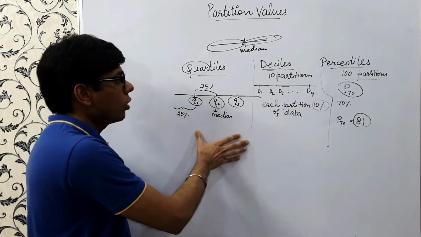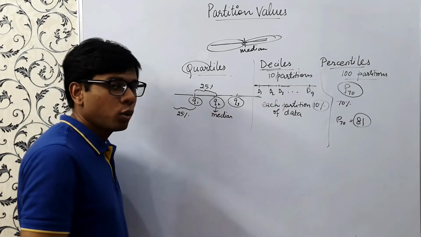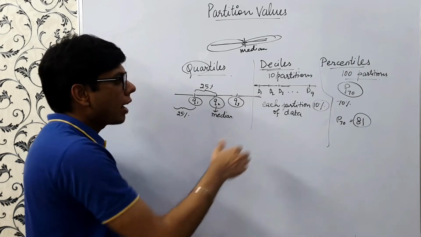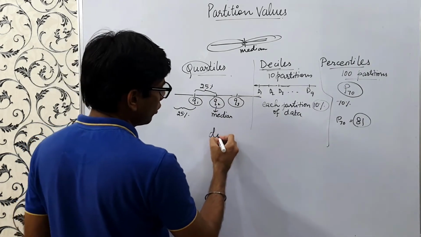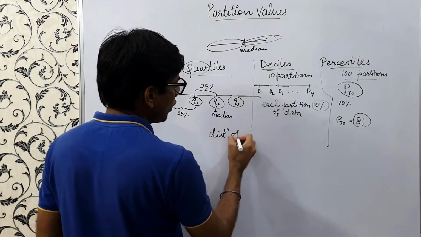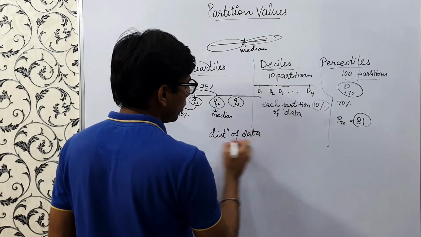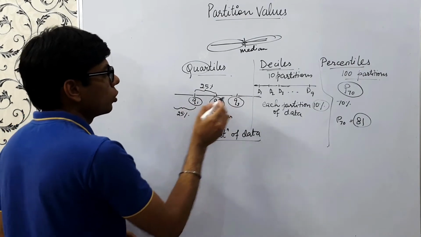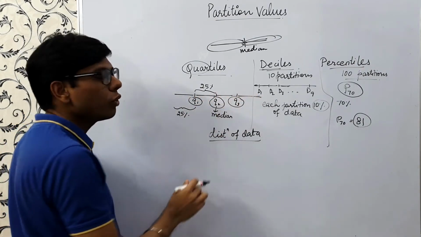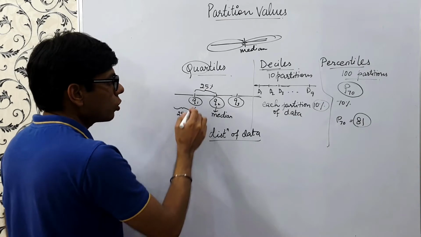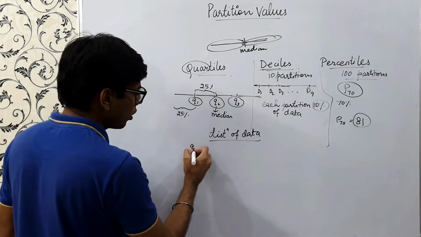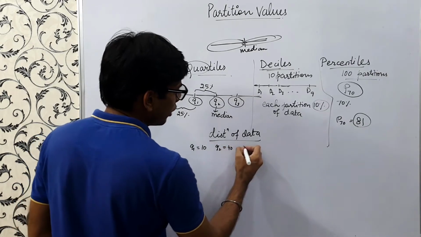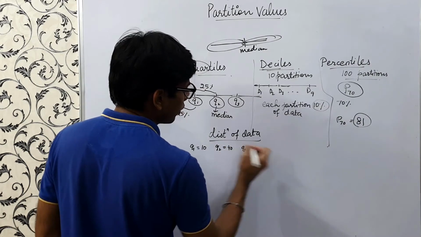So why do we want to partition the data set? What is the use of it? Partitioning basically helps to analyze the distribution of the data, that is, how the data is distributed. Here we are calculating only three values, which partition the data set into four parts. Suppose Q1 turns out to be 10, Q2 turns out to be 40, and Q3 turns out to be 50.